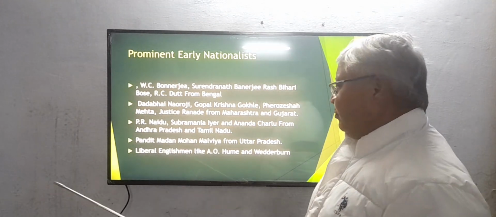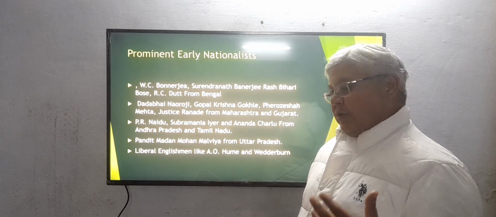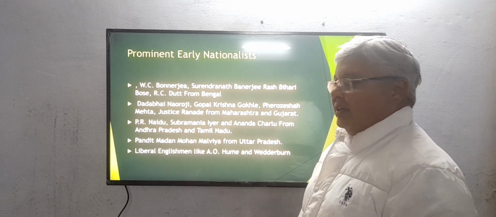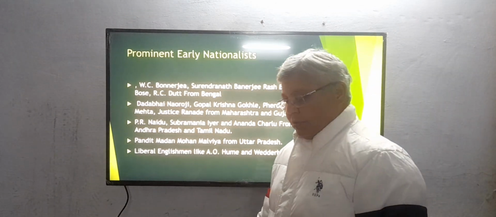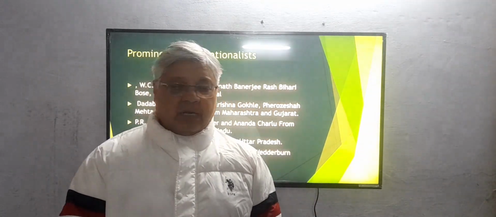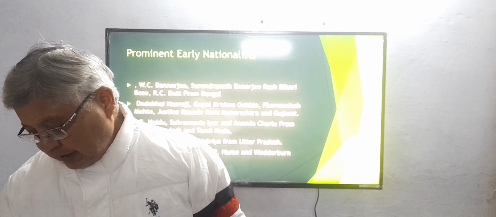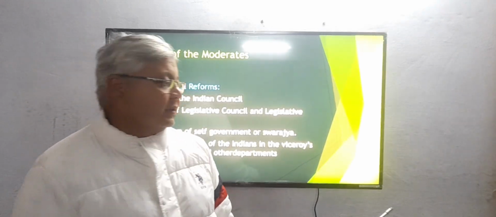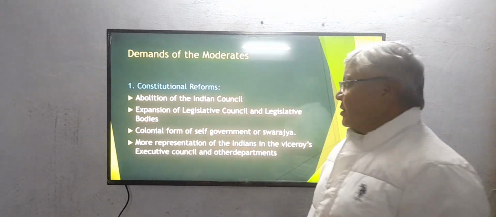Pandit Madan Mohan Malviya was from Uttar Pradesh. The Indian National Congress did not include only Indians, but some liberal Englishmen were also part of it, like A.O. Hume and Wedderburn. So these were some of the early nationalists who belonged to different parts of India, from Bengal, Maharashtra, Gujarat, Andhra Pradesh, Uttar Pradesh, all parts of India. They were the prominent leaders of the Indian National Congress.